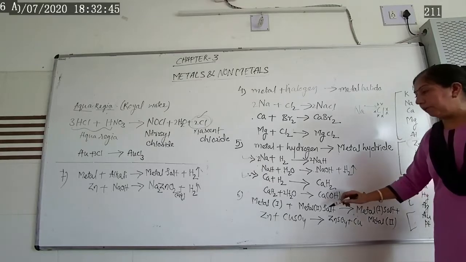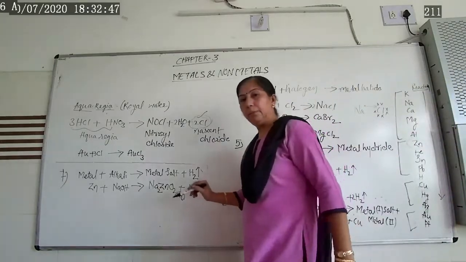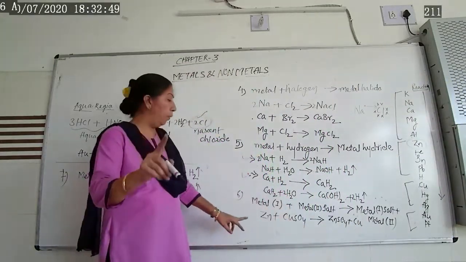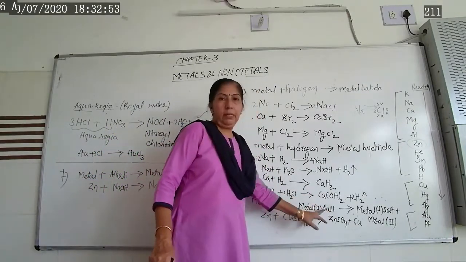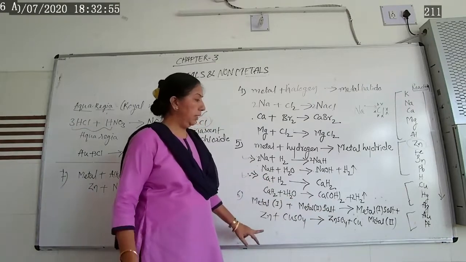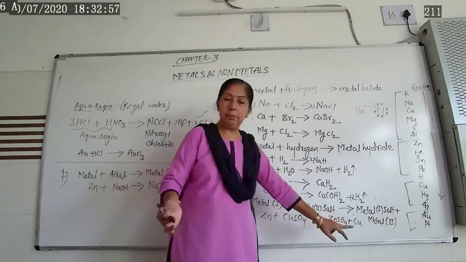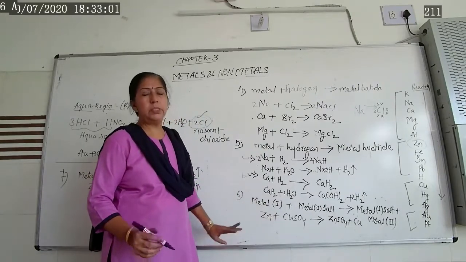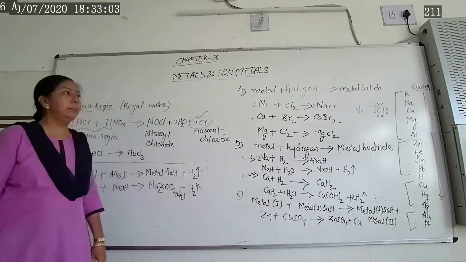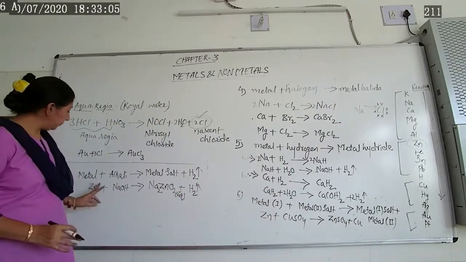That means the free metal, number 1 as I have written, should be more reactive than the metal in this type of compound. Then only does the reaction take place, and the other metal gets displaced by the stronger reactive metal. Such a reaction is known as the displacement reaction.